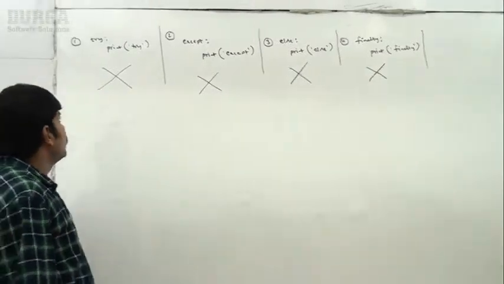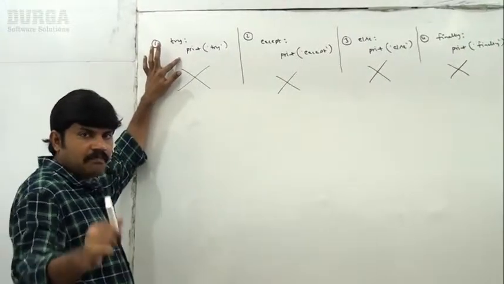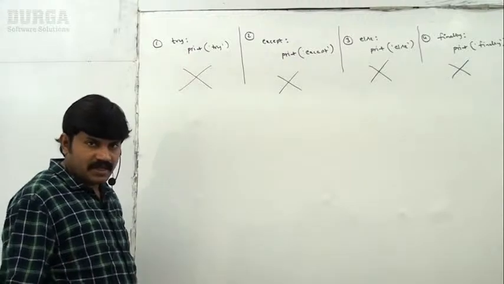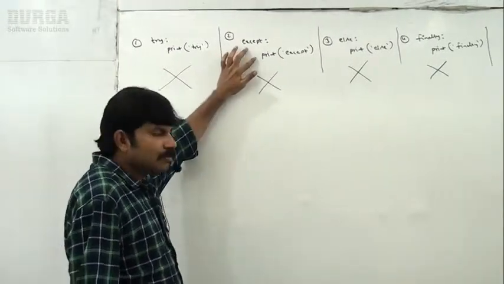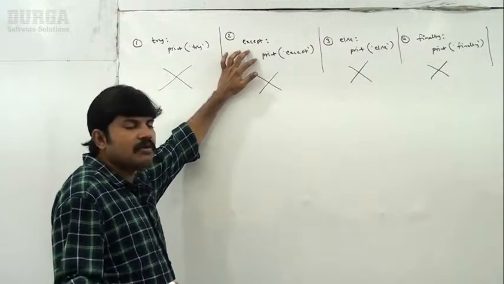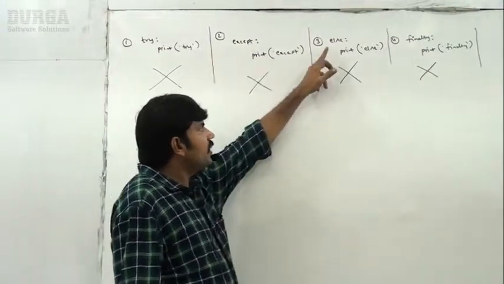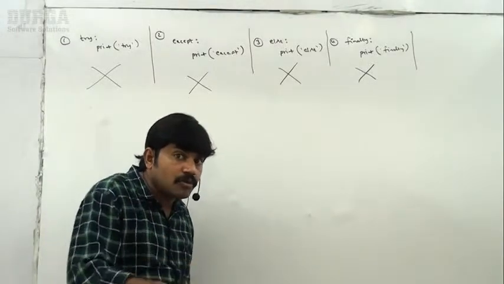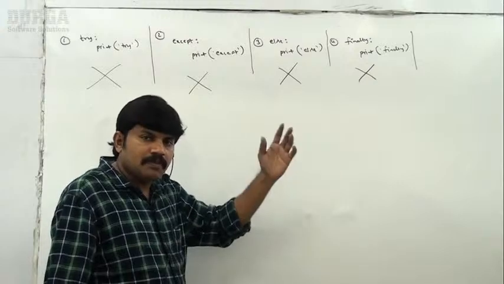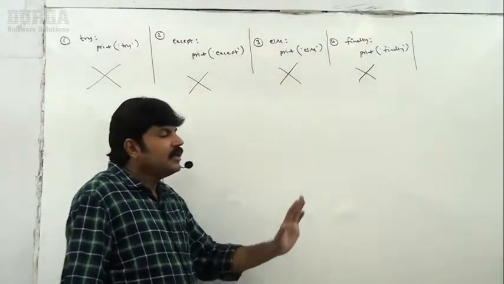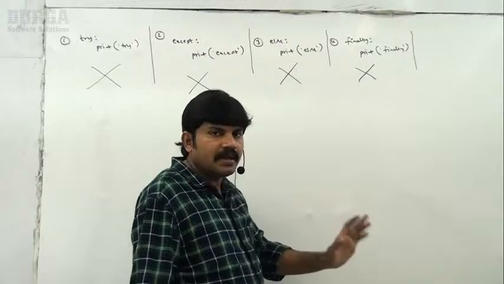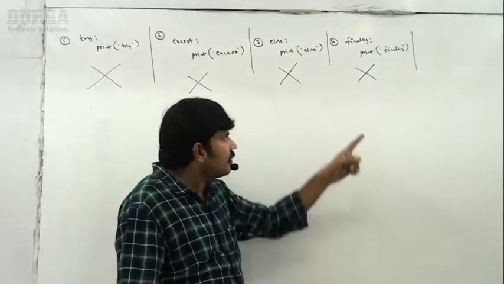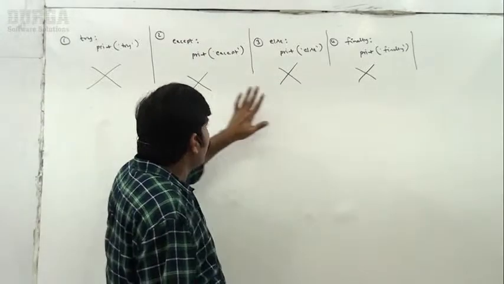Now take very special care. Whenever we are writing a try block, except or finally is compulsory, so try without except or finally is invalid. Whenever we are writing except, try must be there, so except without try is invalid. Whenever we are writing else, except must be required, but except without try is not possible, so try and except must be there, then only we can write else. If you want to write finally, a try block must be required, so finally without try is always invalid. These are the first four combinations.